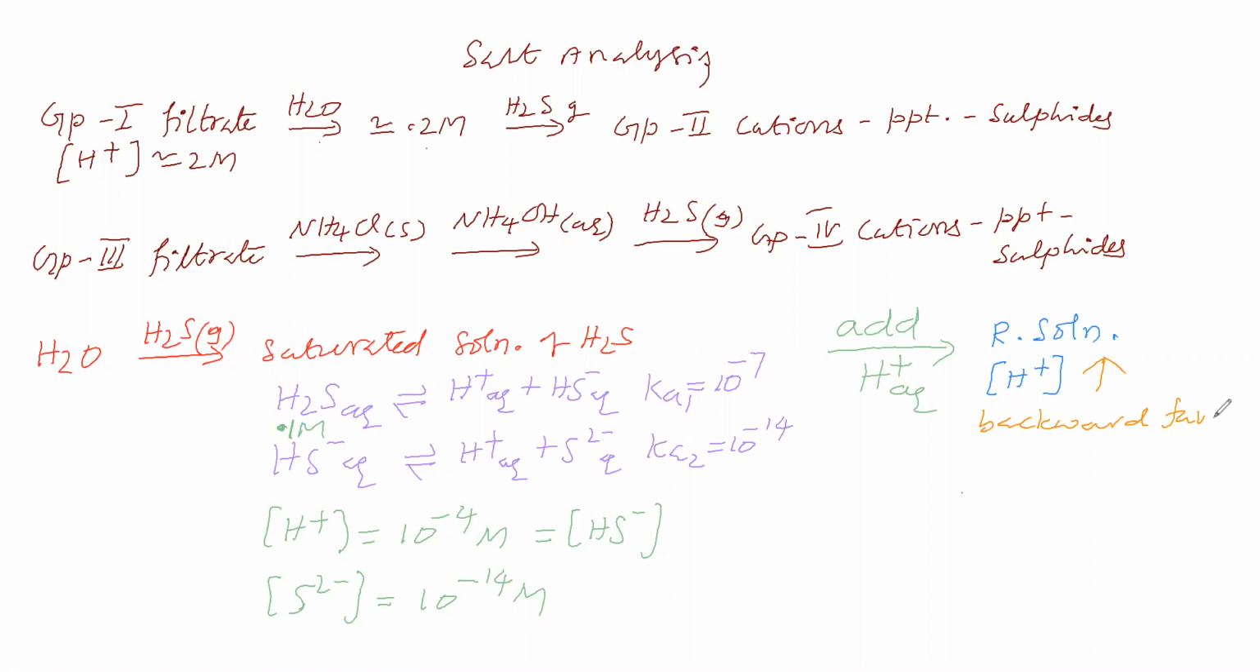Backward favors. So what happens to the concentration of bisulfide? You are saying backward is favored. What happens to the concentration of bisulfide in the new equilibrium? In the new equilibrium, the concentration of bisulfide will be lower. We are getting a new equilibrium. In the new equilibrium, the concentration of bisulfide is lower than this one.